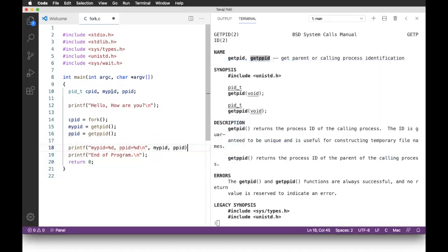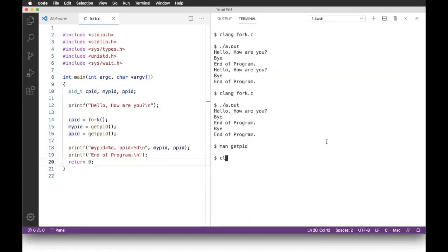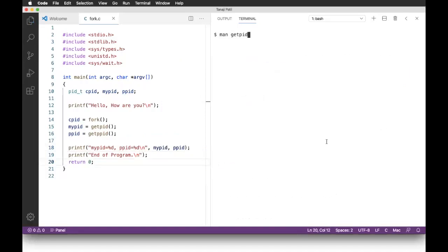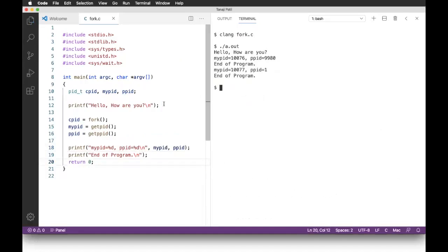That's it. Now let me save this code, compile the program and run it. Now this time the statement on line number 12, that is hello how are you, displays only once.